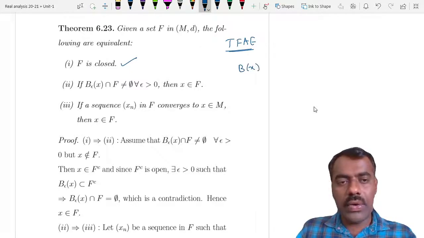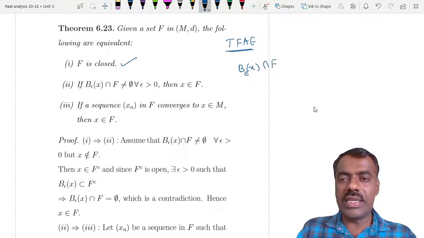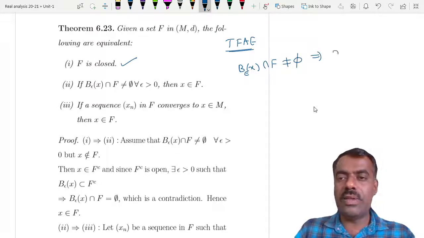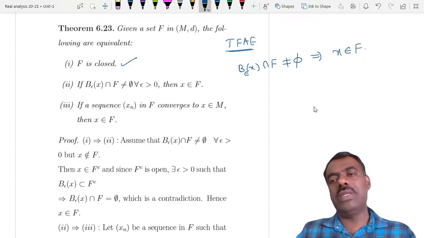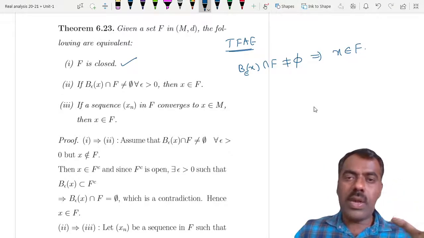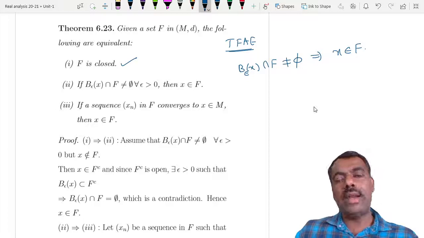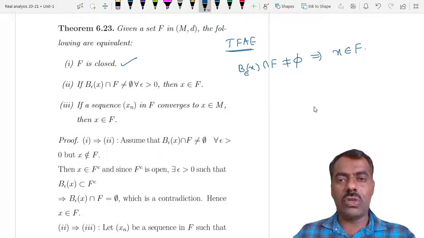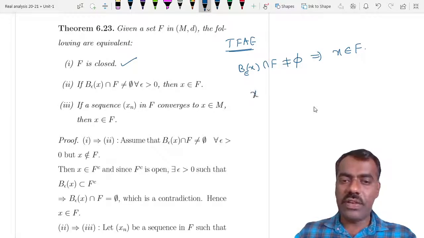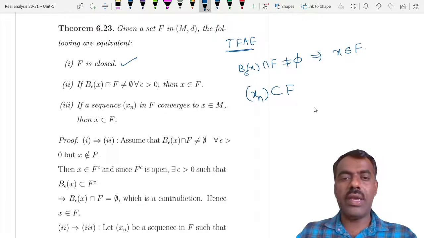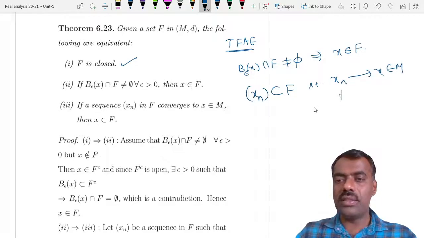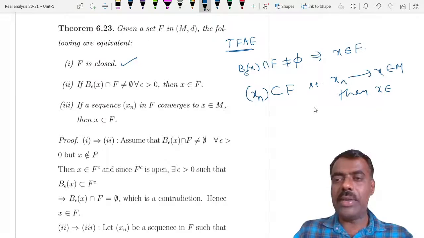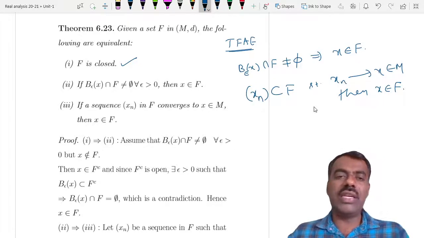at all you have a ball around x, whatever radius it may be. That means every ball around x, if it intersects F, then the only possibility is that x should be in F. That means if a ball around some point is intersecting F for all different radii, then that x has to be in F. Then we say F is closed. Or in the other way, if a sequence from F converges to some x in M, then that limit also should come from F. Then we can say that F is closed.